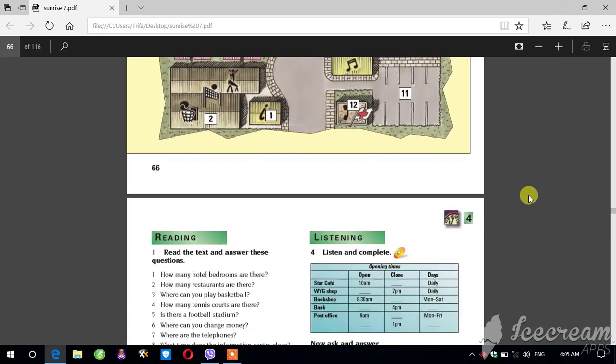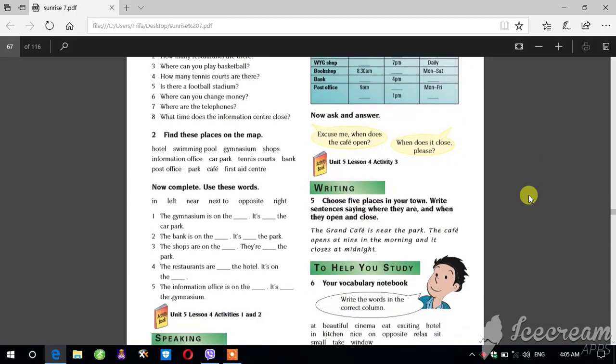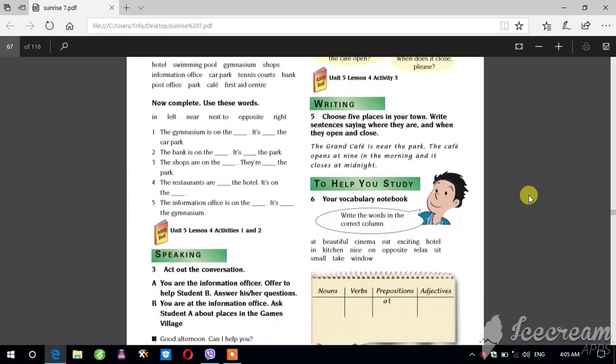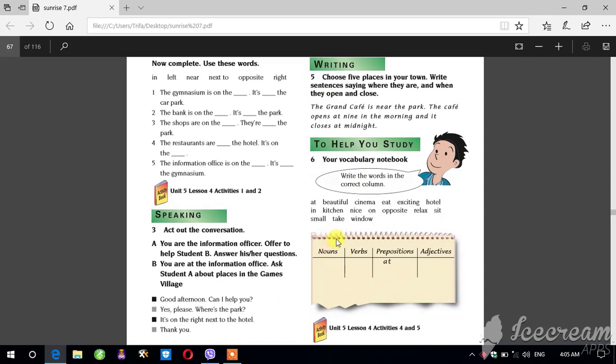But an important point here is parts of speech. What's parts of speech? Here we have nouns, verbs, prepositions, adjectives. We did it at school, and we have the same point in the activity book. There are many important points. You have to review.